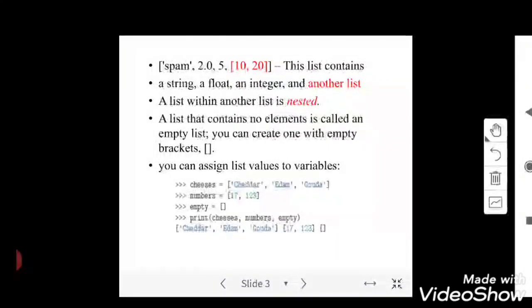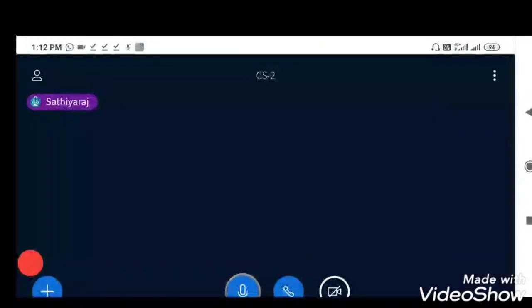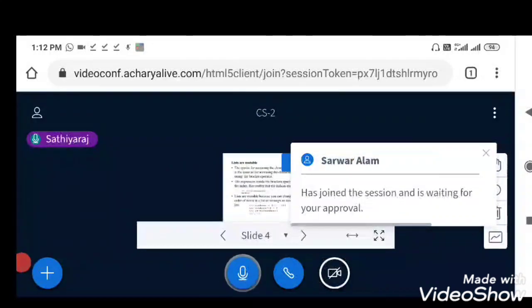So as we discussed, lists are mutable, which are changeable, which can be altered. If it is 17 comma 123, and I want to alter the second value of the list to something like 10 or 15, the second position is index 1, since the first is 0. I need to write numbers of 1 is equal to 20, so that I will get numbers of 17 comma 20. This is the same concept we discussed in strings in module 1 in class. So this is one small example to display list values and variables.